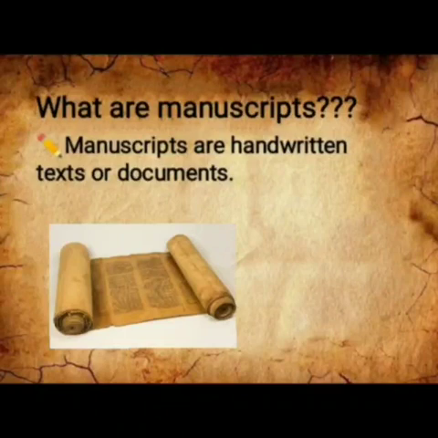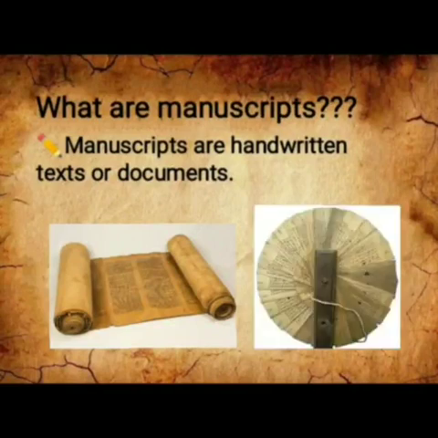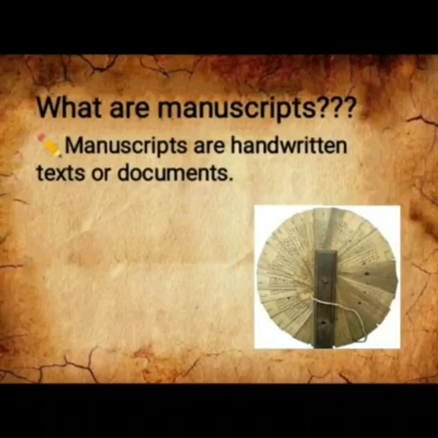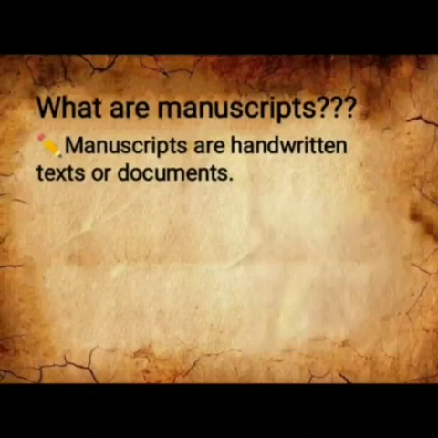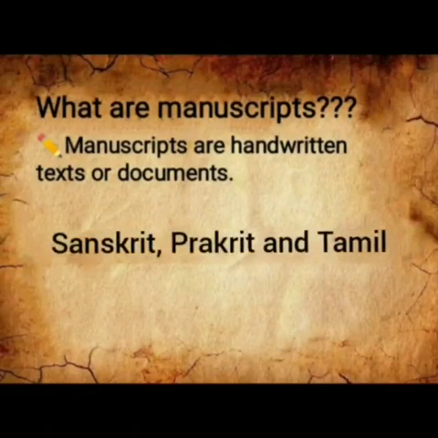In the beginning, two types of materials were used for writing manuscripts: palm leaf or a specially prepared bark of a tree known as birch that grows in the Himalayas, and the dried animal skin. Later on, they came to be written on paper as well. These manuscripts are in the form of epics, poems, and plays. They were written in Sanskrit, Prakrit, and Tamil language.